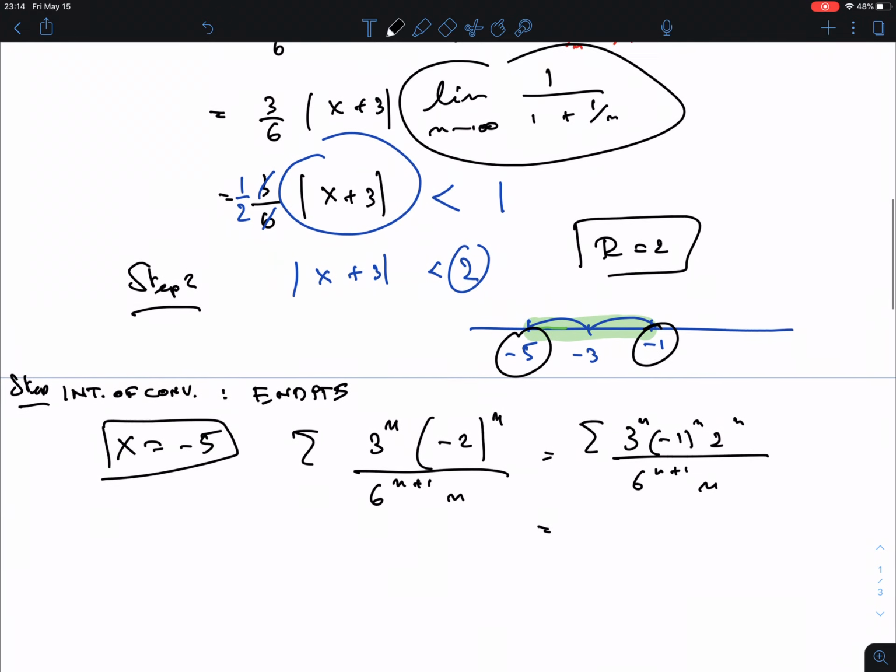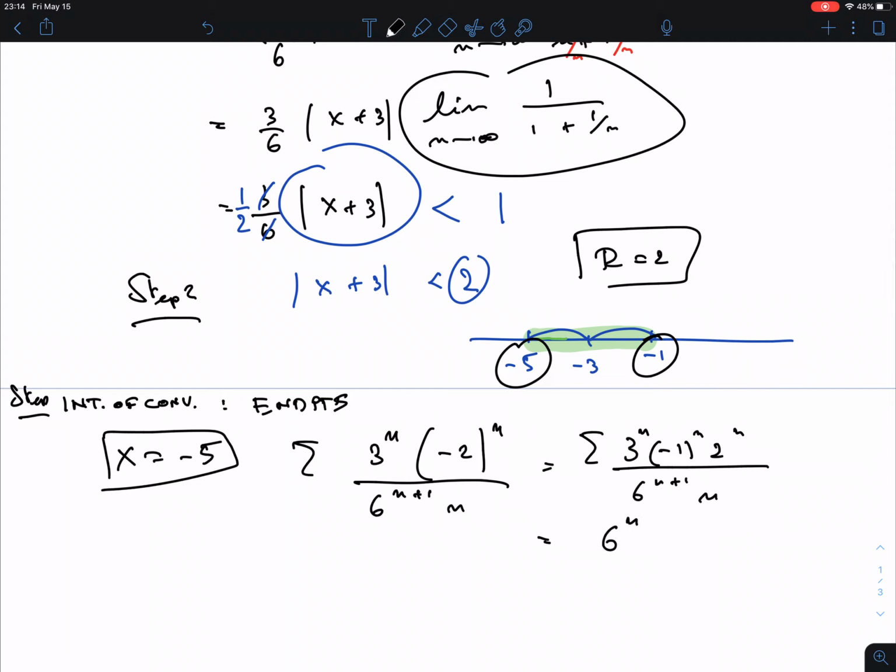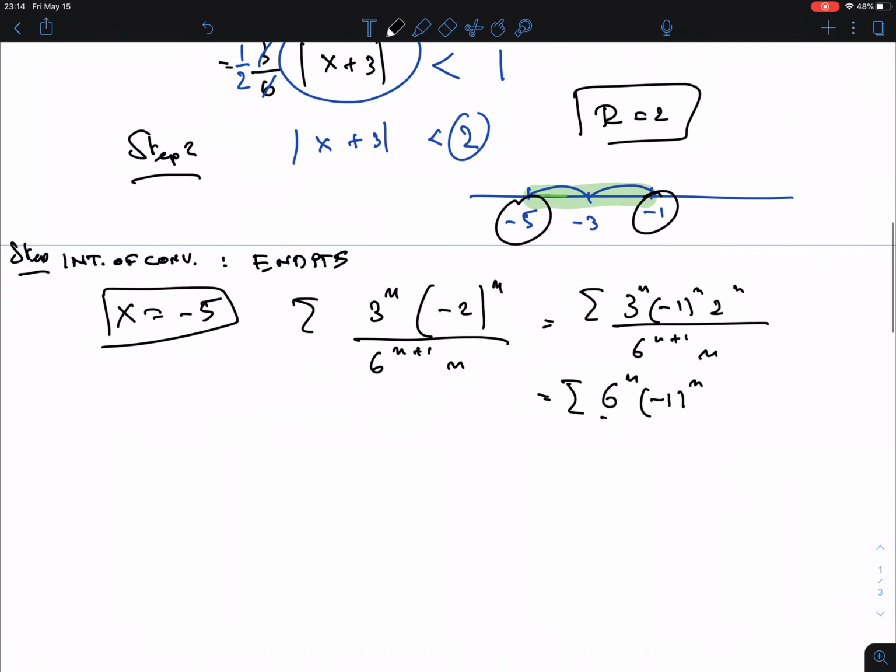So it is (3 times 2) to the power n, so 6 to the power n. The (-1) to the n, I always keep separate, because it is the sign. That's the only one that I keep separate. And then 6 to the n+1, you see what happens is that these cancel, and we have a 6 left, and the n. So we get 1/6 times the summation of (-1) to the power n over n.